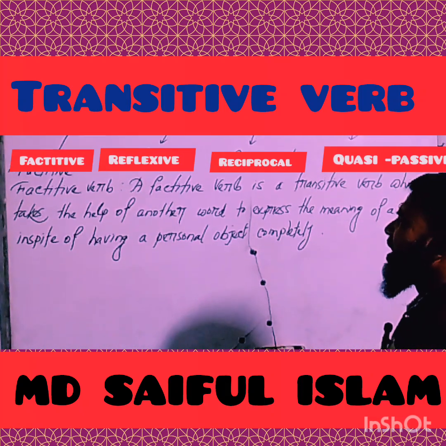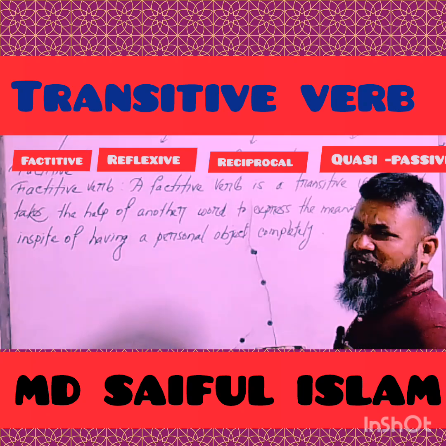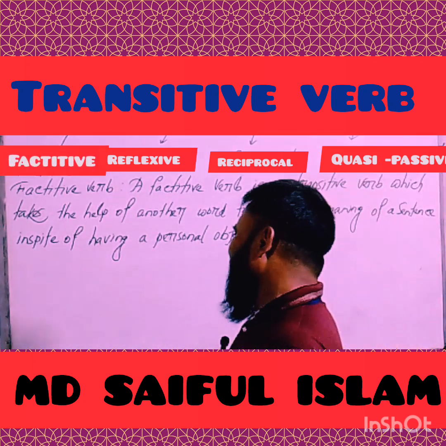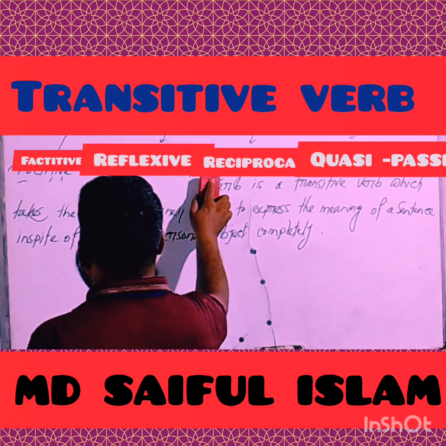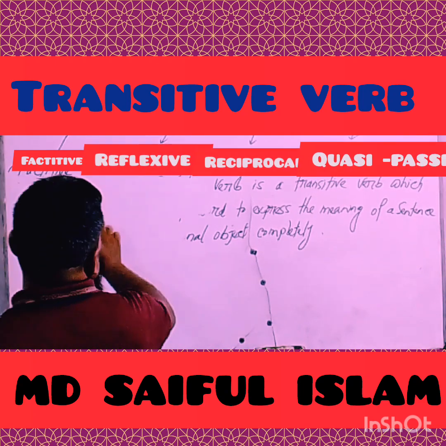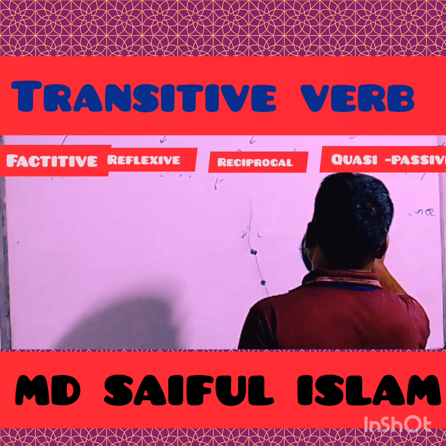Hope that you have understood clearly. Now, my children, I'm trying to show you the list of factitive verbs.